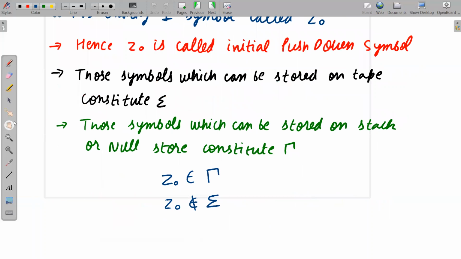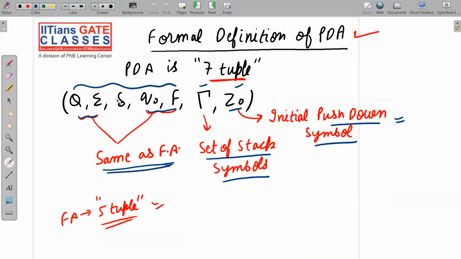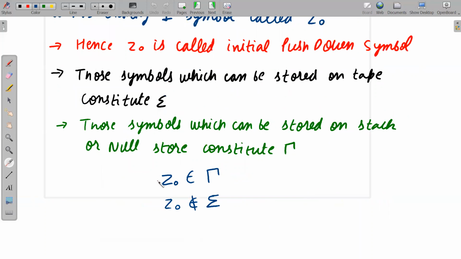Next, those symbols which can be stored on the stack or null store constitute tau. So now you have got the difference between sigma and tau. Whatever symbol you are storing on the stack constitutes tau, and whatever symbol you are storing on the tape constitutes sigma. Please note it down, this is a very, very important point. You will get confused, so please note it down carefully.